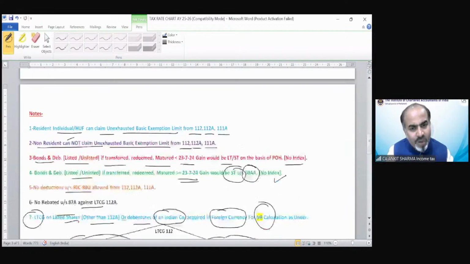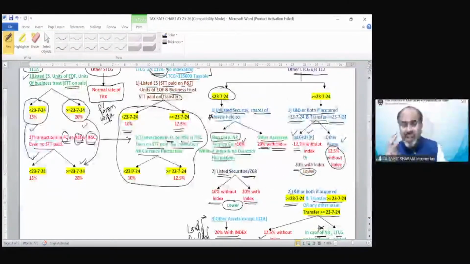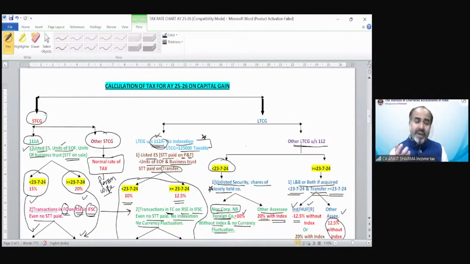Let me tell you one more thing. It won't happen that in a single question, the examiner will ask you tax for each and every income. That is not going to be possible. Because when there is any provision which is very complicated, there is a silent benefit also, that kind of question generally cannot be asked in examination because we have limited time.